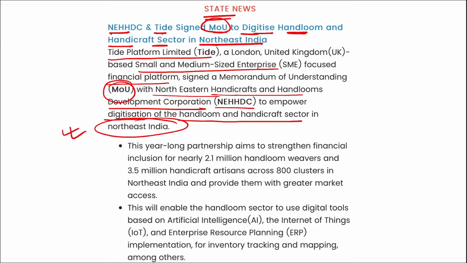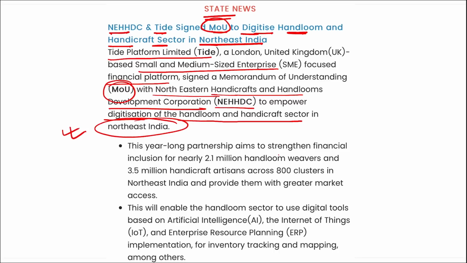So it is your Tide, that is a London UK based SME financial platform, and they have recently signed this MOU with the Northeastern Handicrafts and Handlooms Development Corporation, and the sole reason for this MOU was to digitize the handloom and handicraft sector in Northeast India.